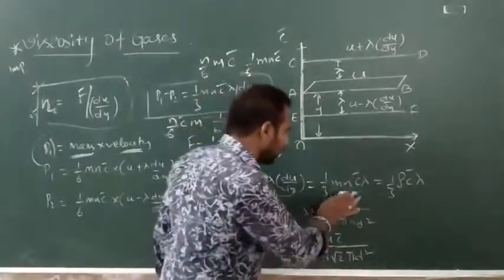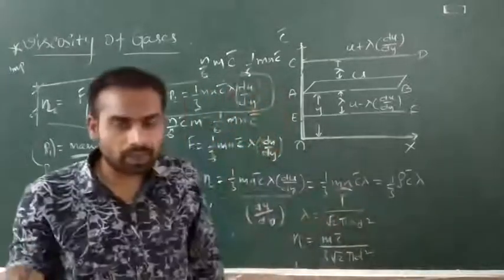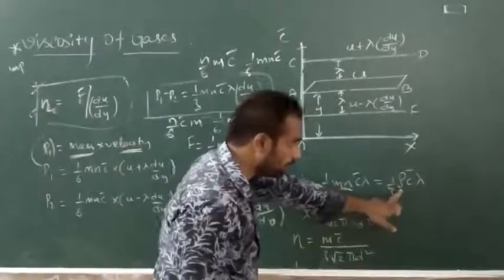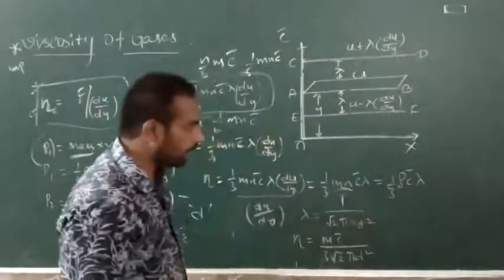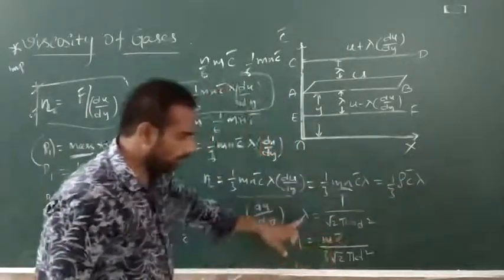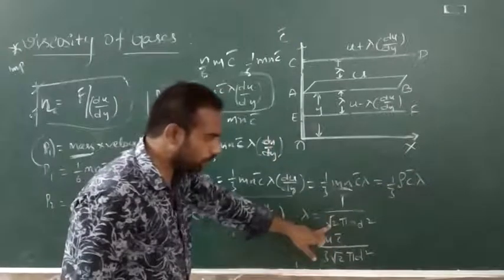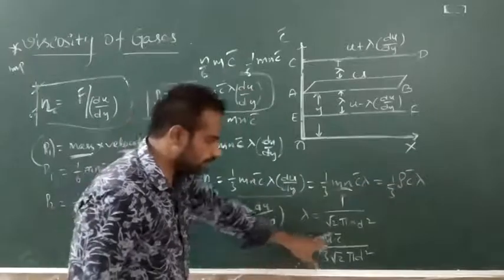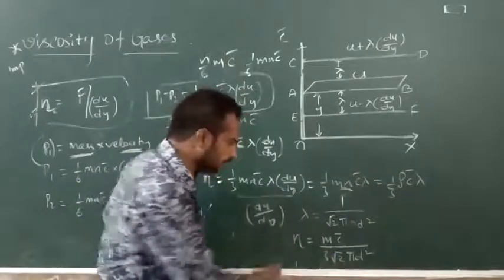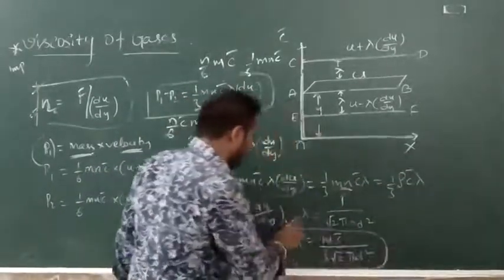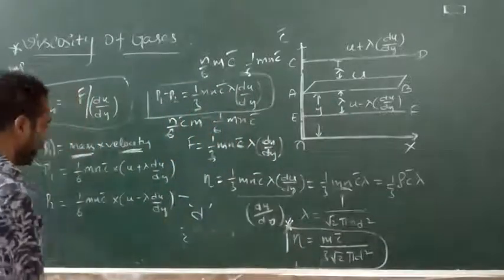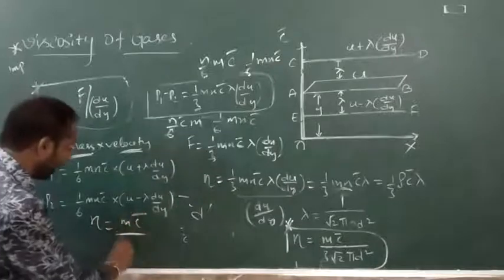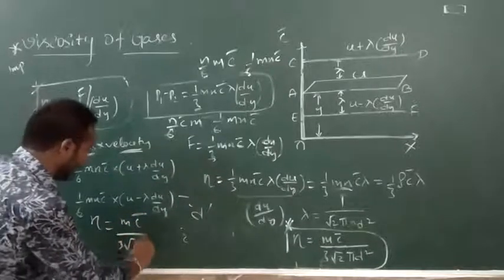Now, what is mn here? Mass into the number of molecules per unit volume gives density. So eta is 1 by 3 rho c bar lambda. Now, what is lambda? The mean free path is 1 by root 2 pi n d square. Substituting that value, we get eta equal to m c bar by 3 root 2 pi d square. This is our formula.